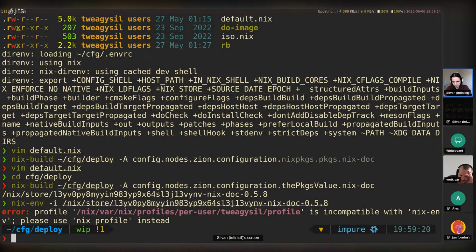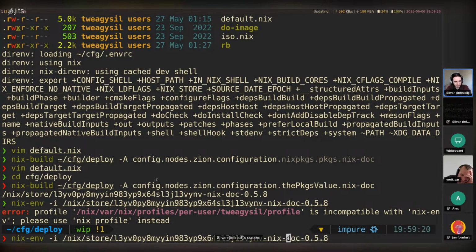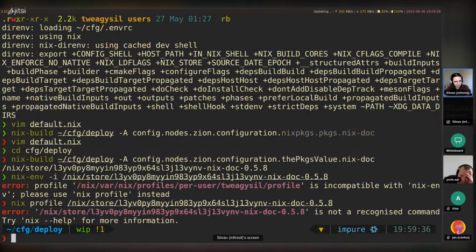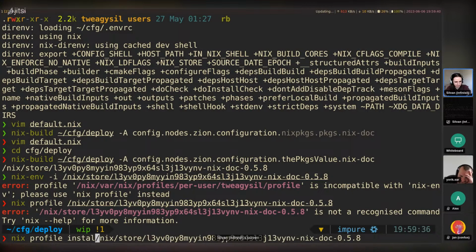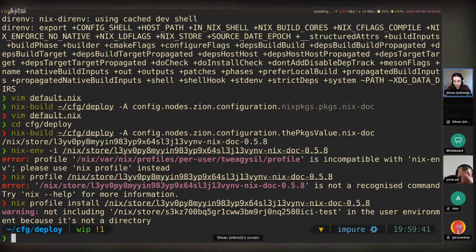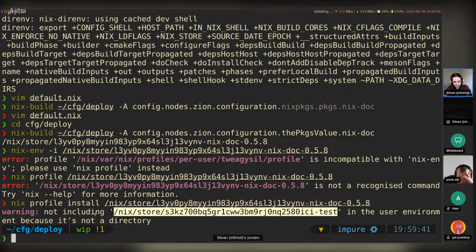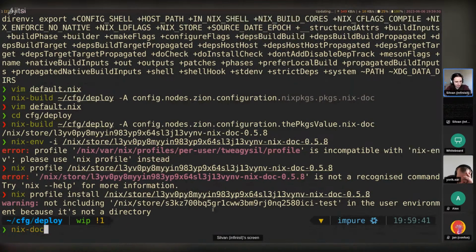And okay, I guess apparently it doesn't work anymore. So I need to use nix profile. Not sure when this happened. Right, then I need to... Is it install? I think it's install. Not including this in the directory because, okay, that seems to be something else. All right, but now we should have nix-doc available.